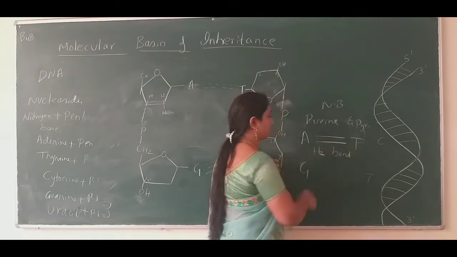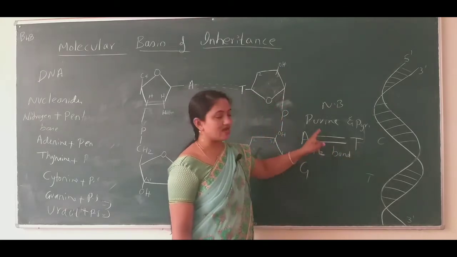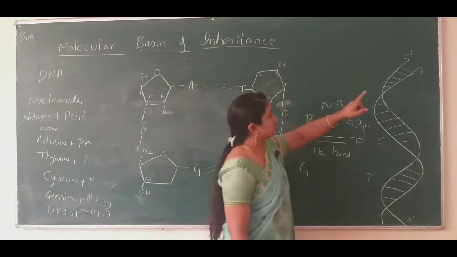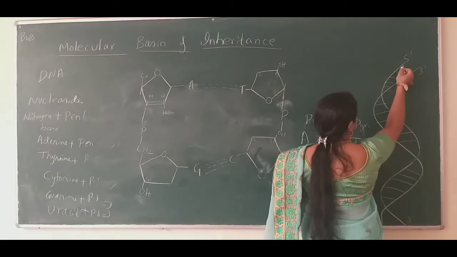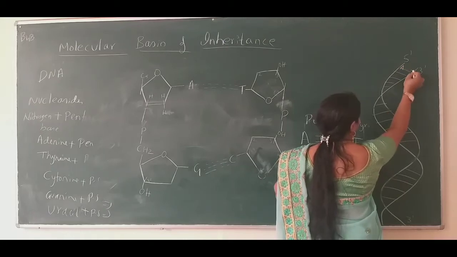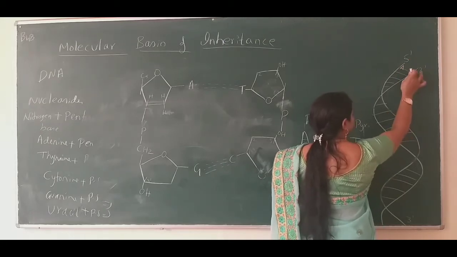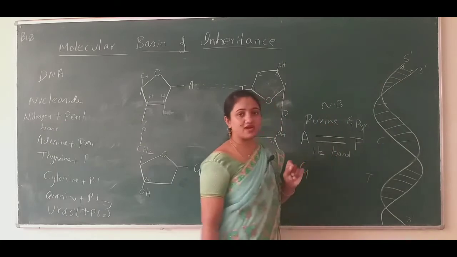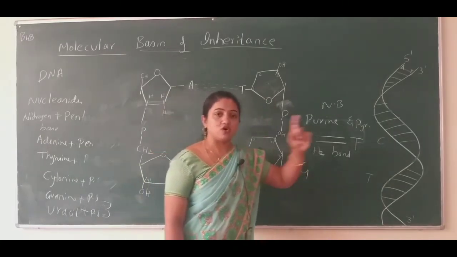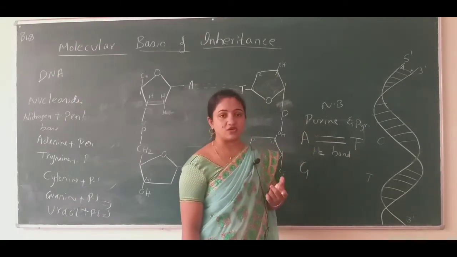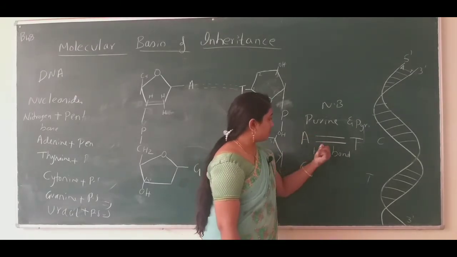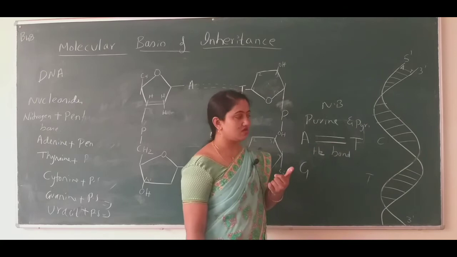Here one bond and one more bond. They are hydrogen bonds. Okay. So if I write it literally, if it is a nitrogen base, the T should come opposite to what? The adenine nitrogen base. Okay, by forming two hydrogen bonds.